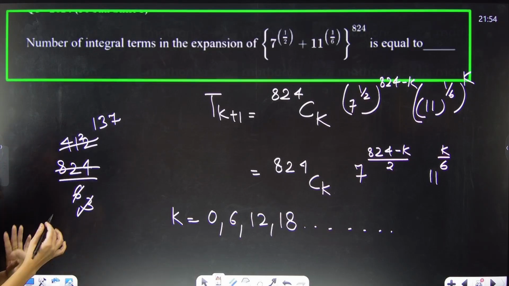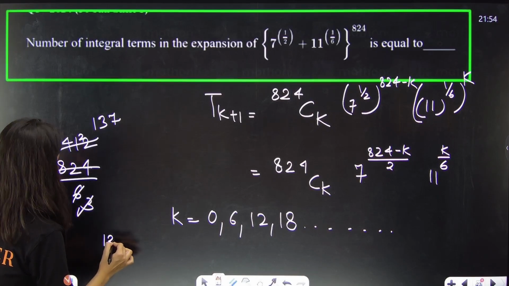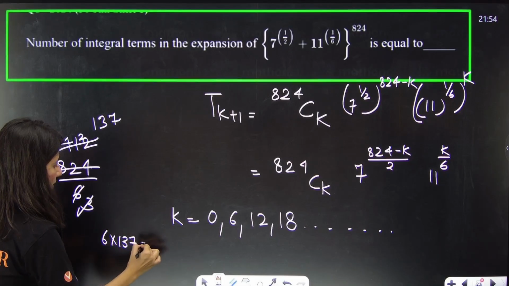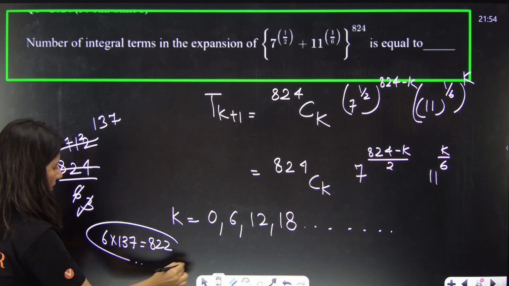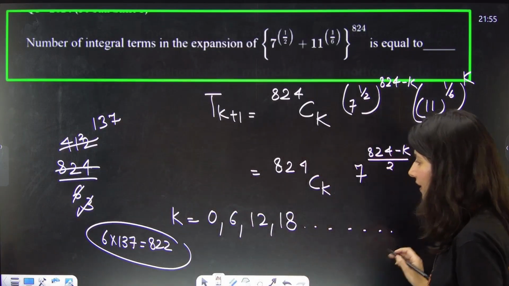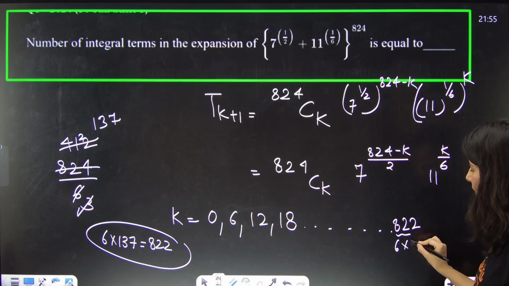So basically 137 and 1, you will see 1 basically. So what I'm saying is 137, 6 into 137 is 822, right? 7 6 are 42, 822, correct or not? So the last term will be 822 only, and this will be 6 into 137.